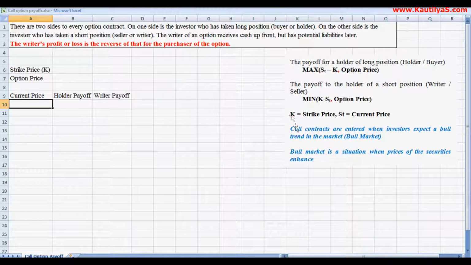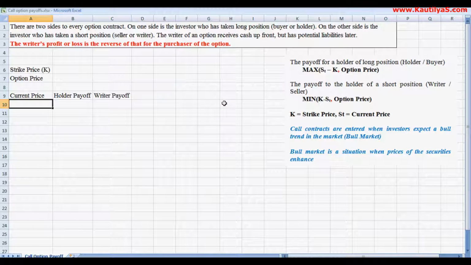Call contracts are entered when investors expect a bull trend in the market. A bull trend is when prices are increasing. A bull market is a situation when prices of securities increase. So this we call a bull market. In every contract, the call contract has two parties: one is the holder of the contract and the second one is the writer of the contract.